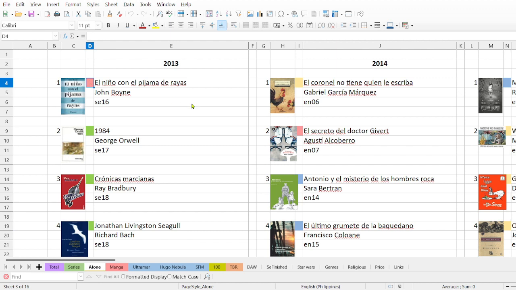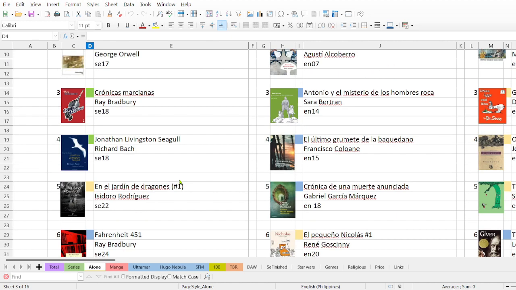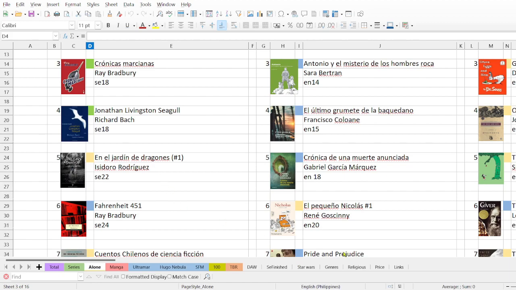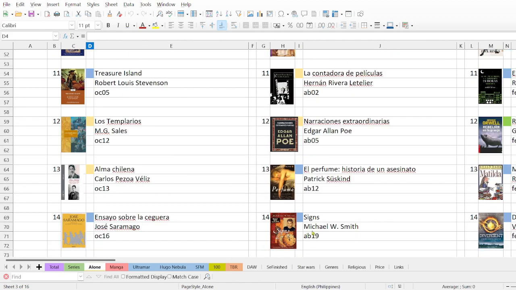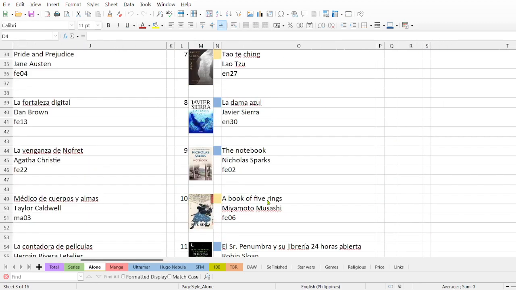For instance, here I wrote I didn't like this book. You know the book, right? And I didn't like it because of the theme. If you have read it, you will know the ending, and you will know why I didn't like it. So yeah, I have a list of books, a long list of books that I have read within all of these years.